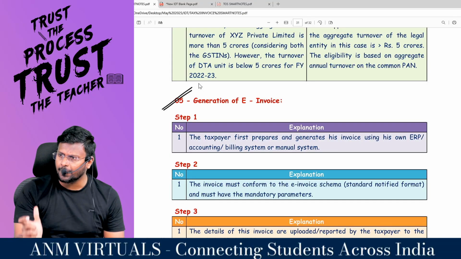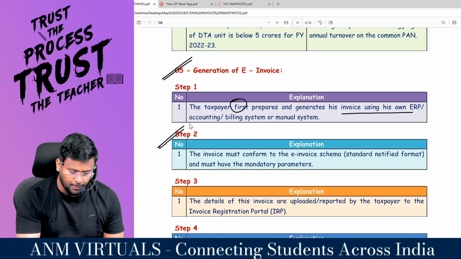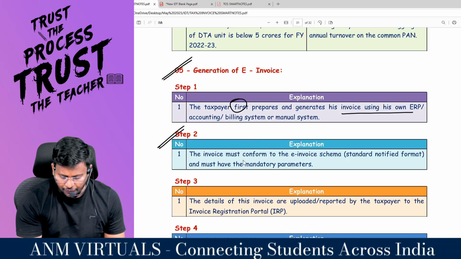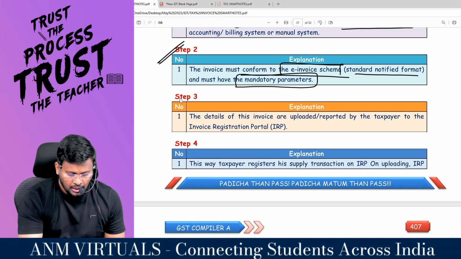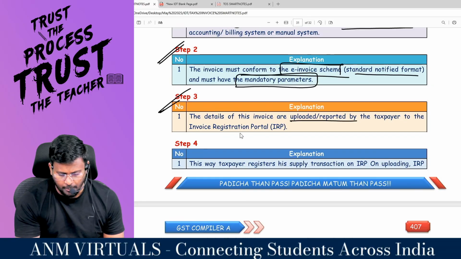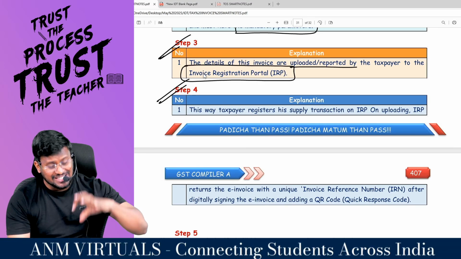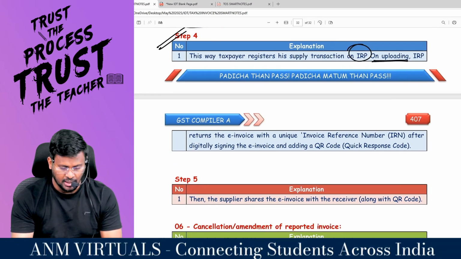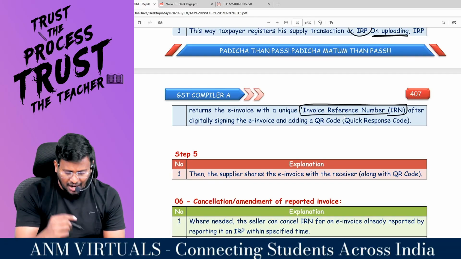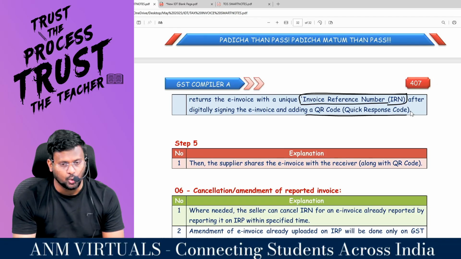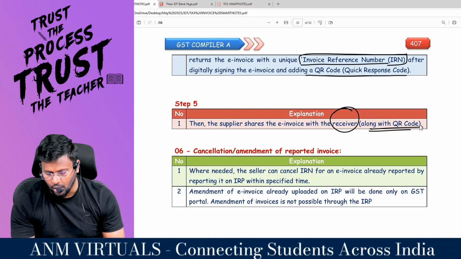Step number 1, self-preparation. The taxpayer first prepares and generates his invoice using his own ERP. The invoice must conform to the e-invoice schema, the standard notified format, and must have mandatory parameters. Right, sir? The details of this invoice are uploaded or reported by the taxpayer to the IRP. What is IRP? This way, the taxpayer registers his supply transaction on IRP by uploading. And IRP returns the invoice with the IRN. What is IRN? Invoice reference number. After digitally signing the e-invoice and adding a QR code. What is QR code? Quick response. Then the supplier shares the e-invoice with the recipient along with the QR code.